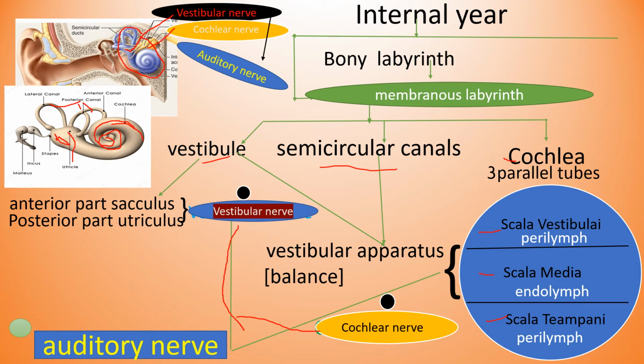This is the cochlear nerve. Now, these two, the vestibular nerve and cochlear nerve, join together and form the auditory nerve. Okay, is it clear, children? This is the structure of the internal ear.